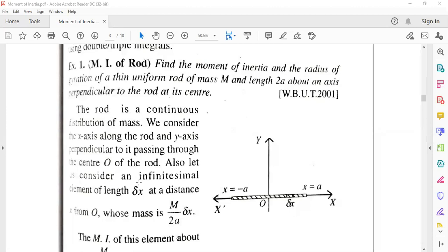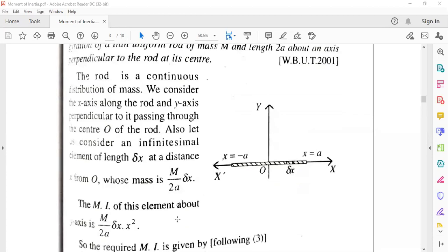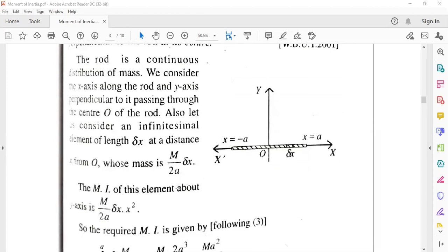Also, let us consider an elementary element of the length delta x at a distance x from O, whose mass is m by 2a into delta x. Mass is taken as m by 2a into delta x. The moment of inertia of this element about y-axis is equal to mass into distance square, that is m by 2a into delta x into x square.